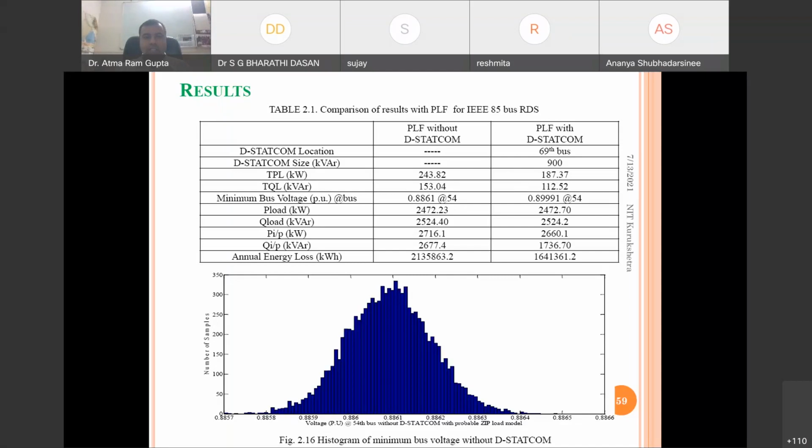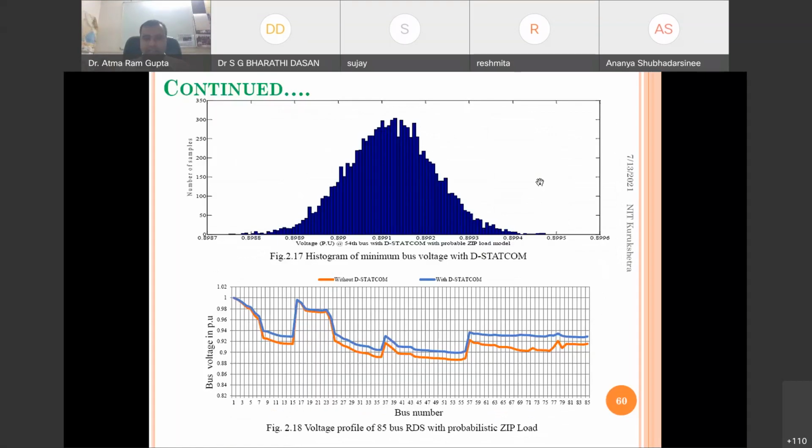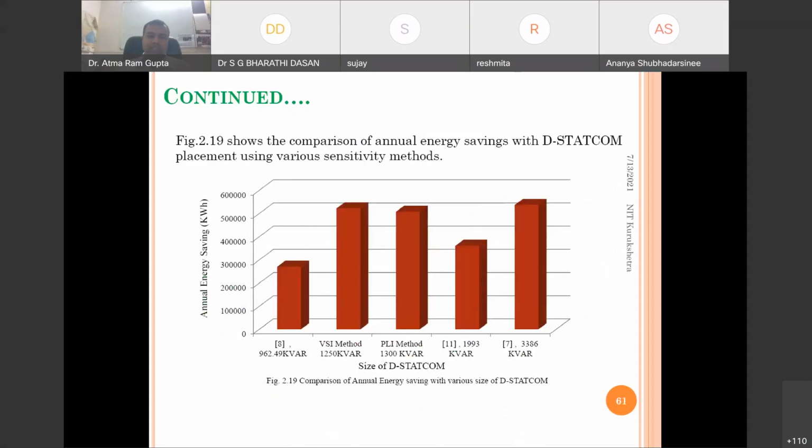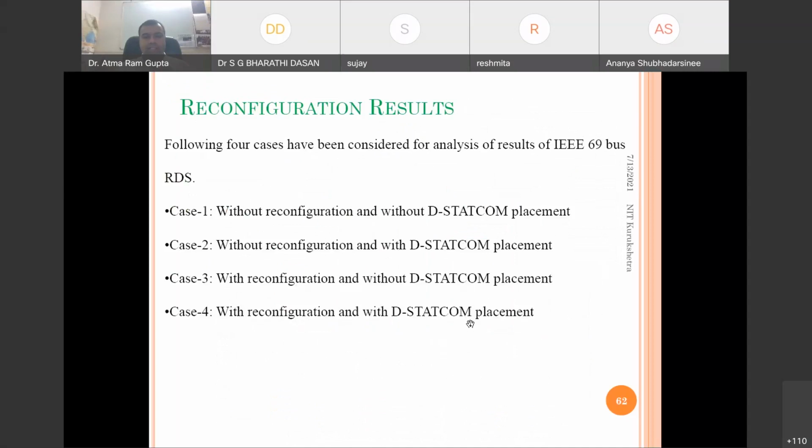So accordingly, that annual energy loss saving will be there, and cost saving will be there, and there will be enhancement in the voltage profile with the allocation of this STATCOM. Okay, so we can compare with the existing technique.